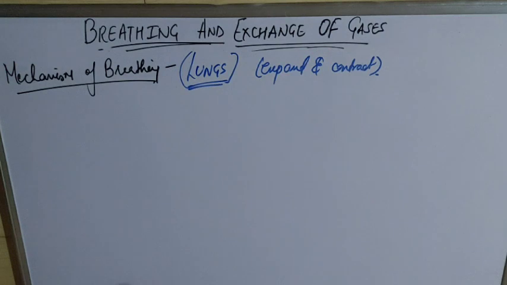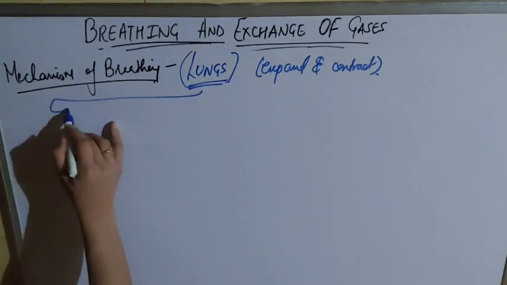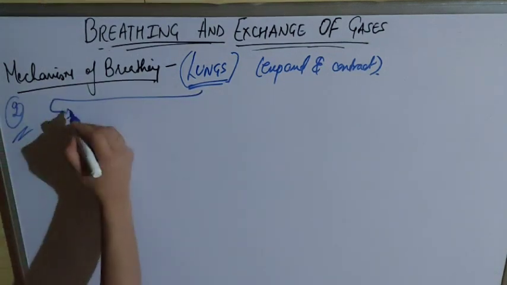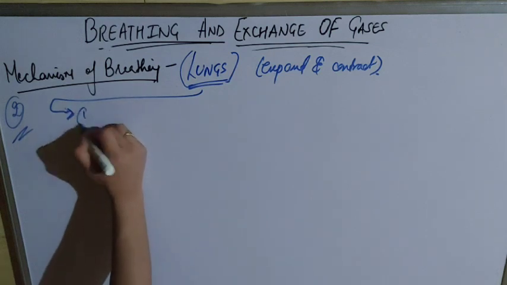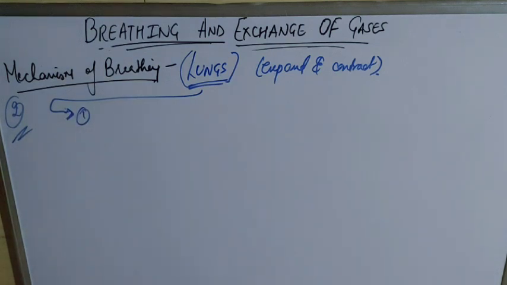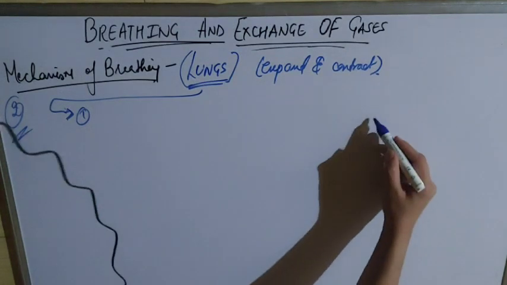Breathing is generally affected by expansion and contraction of the lungs. There are mainly two processes by which the lungs are expanded or contracted. The first process is the downward and upward movement of the diaphragm. You all know about the diaphragm muscle. So, downward and upward movement of the diaphragm. Let me explain.